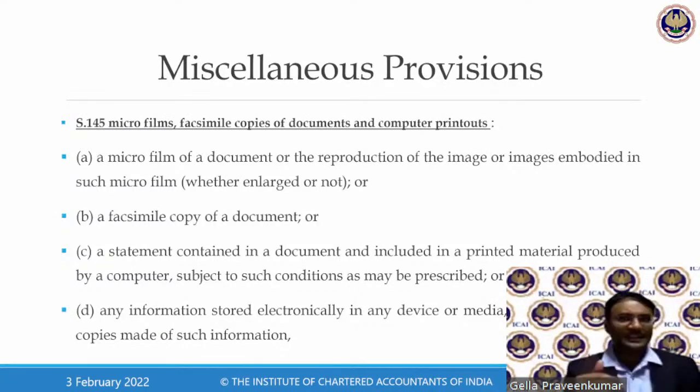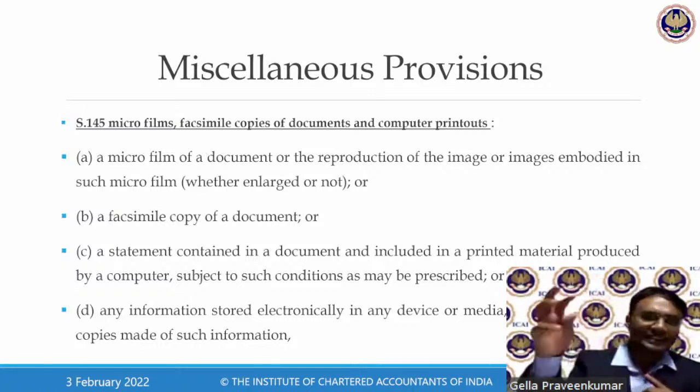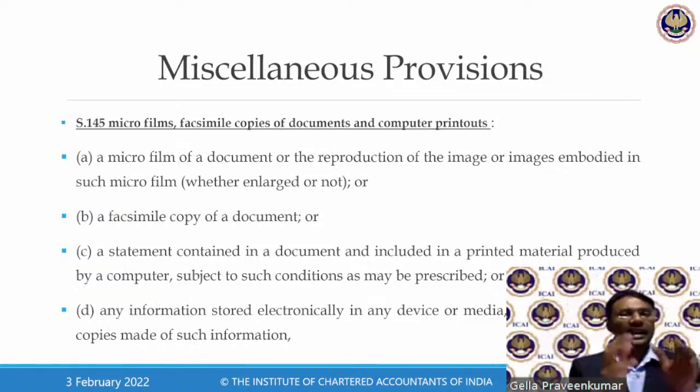In the process, they say that every microfilm, those days we had floppy disks, now we have hard disks or pen drives, any data which is there in soft form, any data available as a fax, any data available as a computer printout.